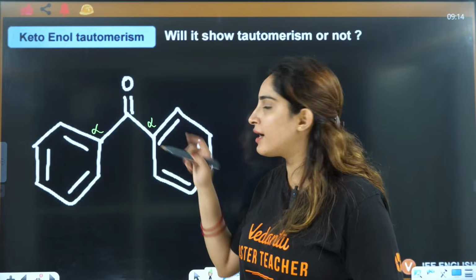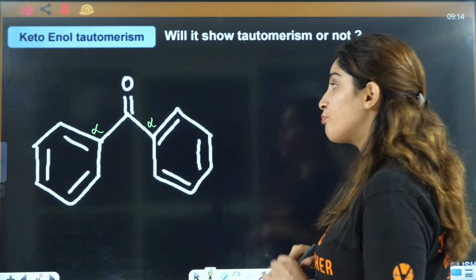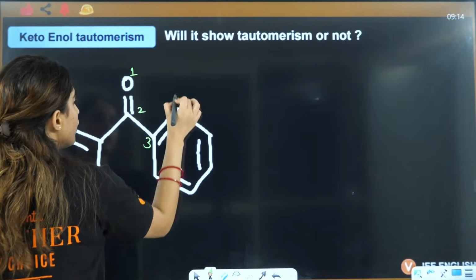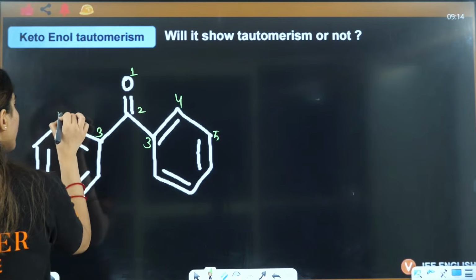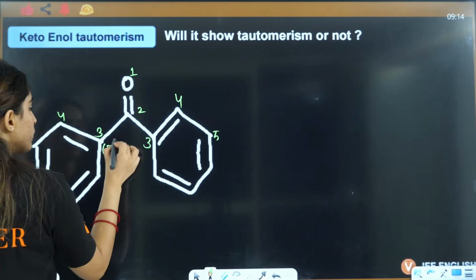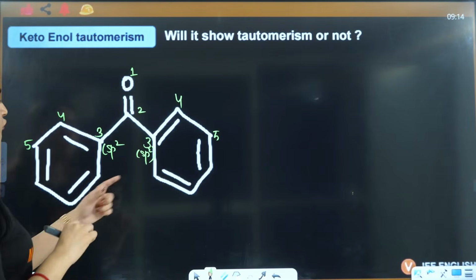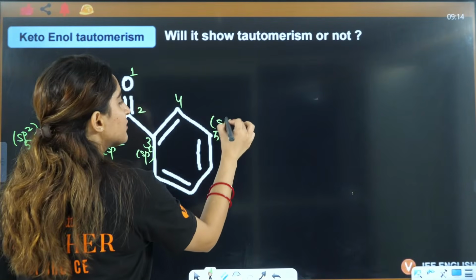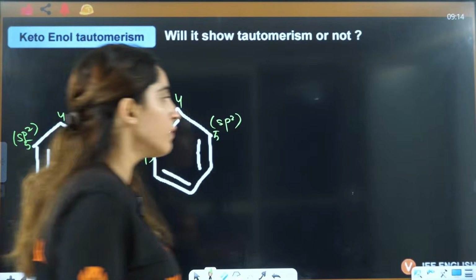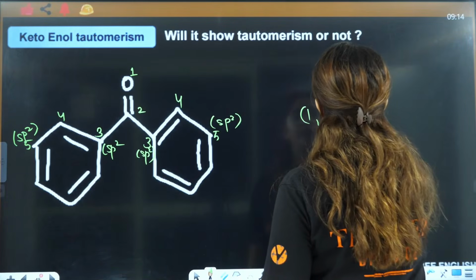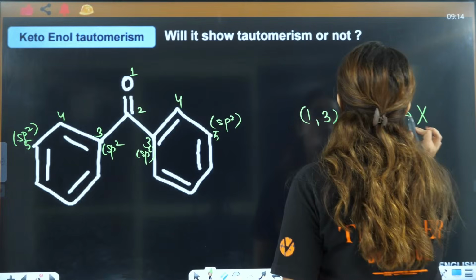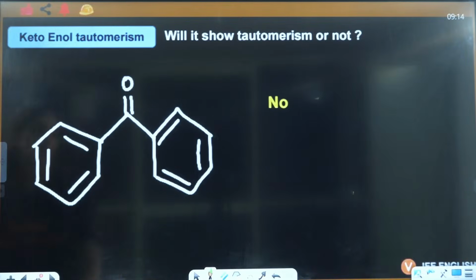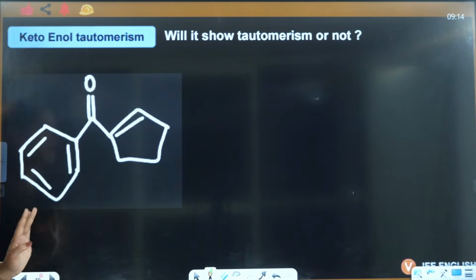Now, for both the alpha, this is 1, this is 2, 3, 4, 5. So, third is sp2, here also third is sp2. Now, we'll go for 5th carbon. Now, 5th is also sp2. So, it has failed in 1,3 system also, 1,5 system also. So, 1,3 and 1,5 system, both are not possible in this case. So, it will not show any kind of tautomerism. So, we can say no tautomerism is possible in this case.